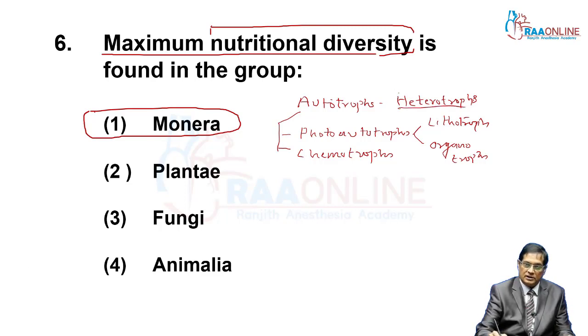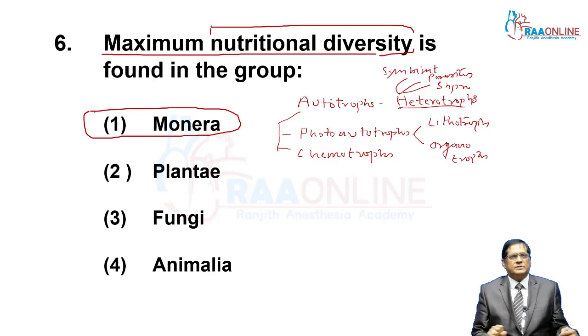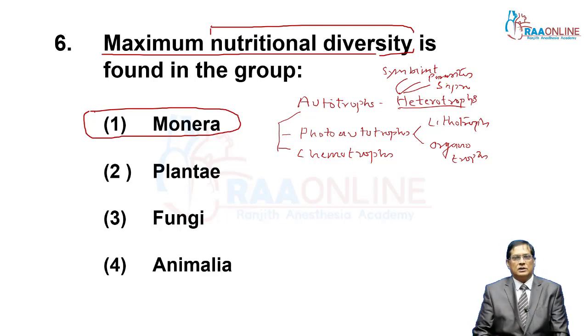Heterotrophs are also further categorized into three categories: symbiont, then parasites, and saprobes. So there are various types of organisms on the basis of nutrition. This type of nutritional diversity can't be seen in the other members.